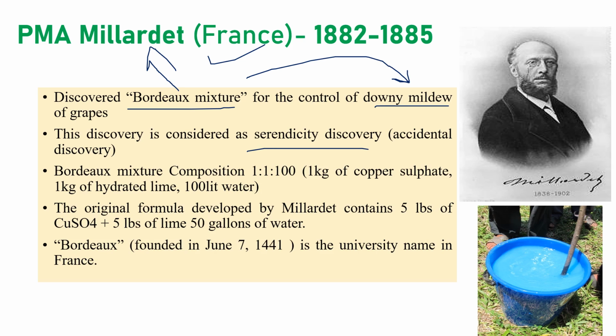The composition of Bordeaux mixture is generally 1:1:100, though it is not the exact composition that Millardet gave. But if you look at it overall, it matches the composition 1:1:100: 1 kilogram of copper sulfate, 1 kilogram of hydrated lime, 100 liters of water. As I told you, the original formula was 5 lb of copper sulfate, 5 lb of lime, and 50 gallons of water. When you calculate that way, it also comes close to 1:1:100. He named it Bordeaux, which is the name of the university and also the area where he discovered it. To honor it, he named it Bordeaux mixture.